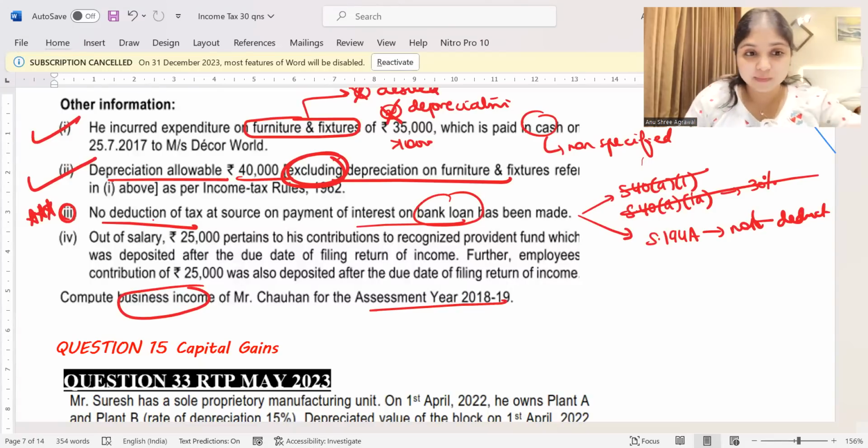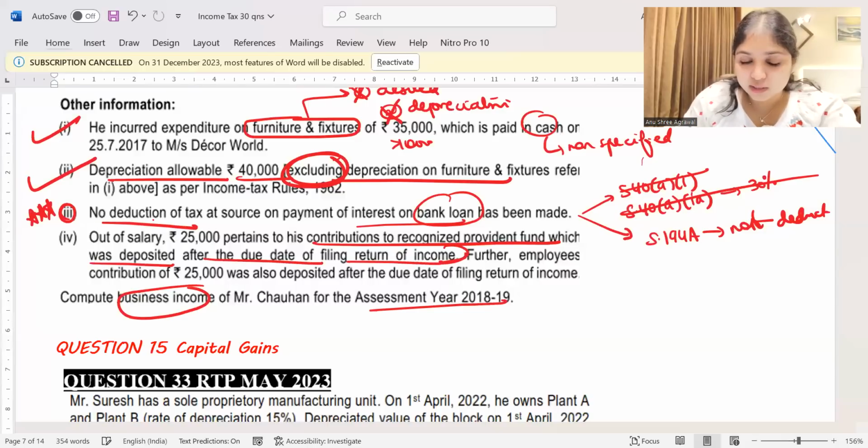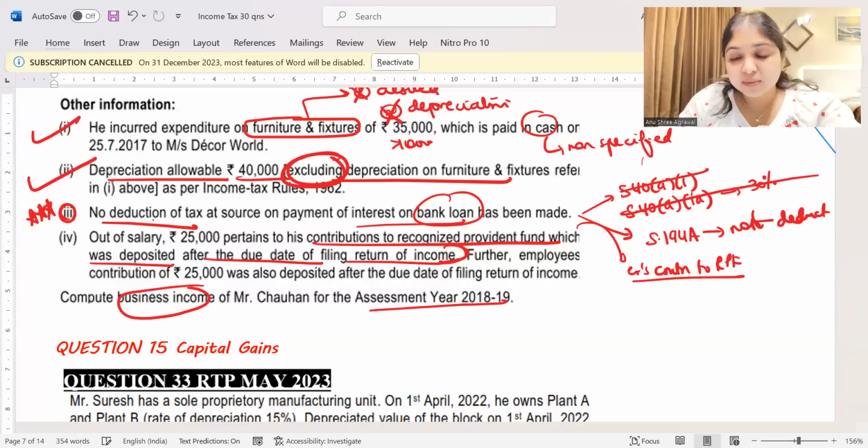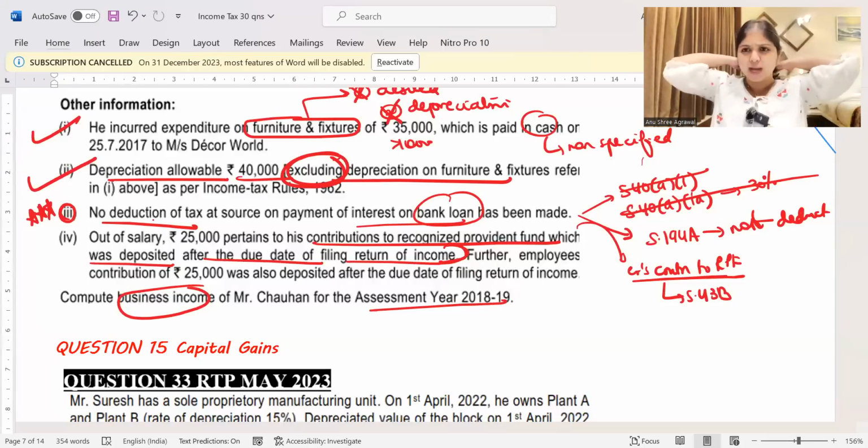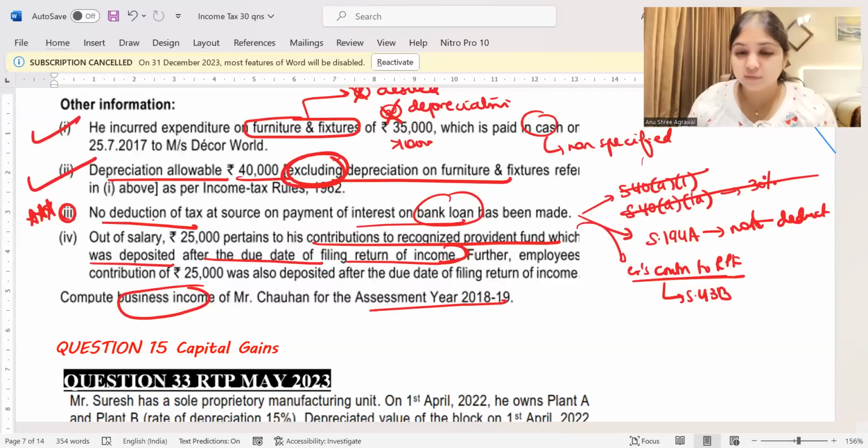Now look at the next adjustment. Out of salary, 25,000 pertains to his contribution to RPF, which was deposited after the due date of filing return of income. What about this? Which section? Employer's contribution to RPF. In PGBP, which section will apply? Section 43B will apply. 43B says employer's contribution to RPF and all, you should actually make the payment within the 139(1) due date. The question says payment was made after the due date.